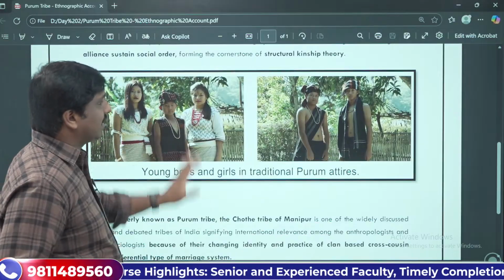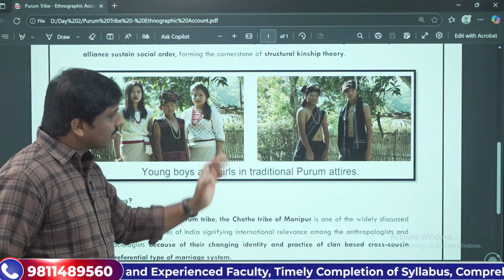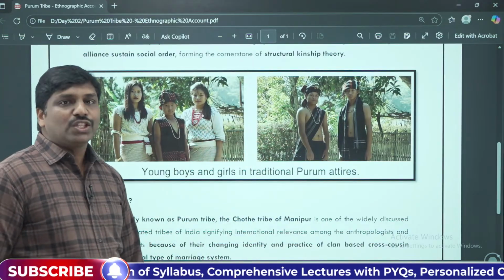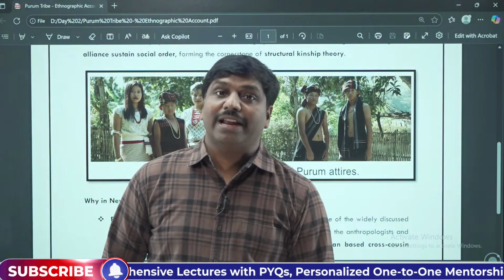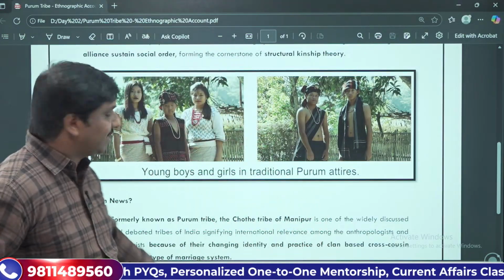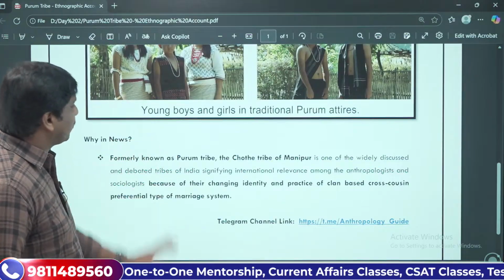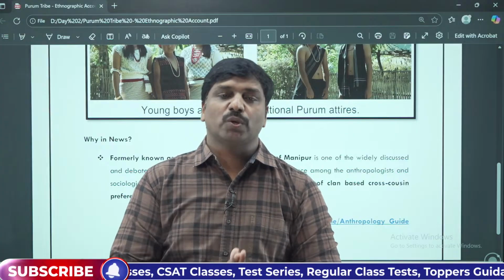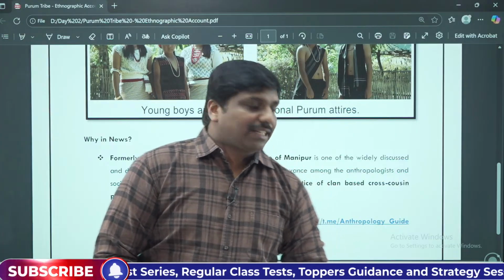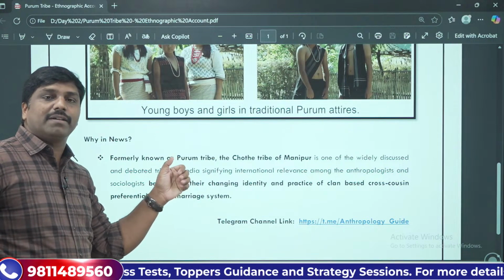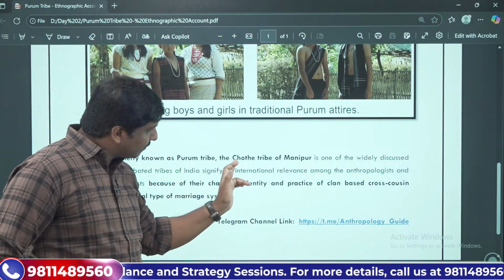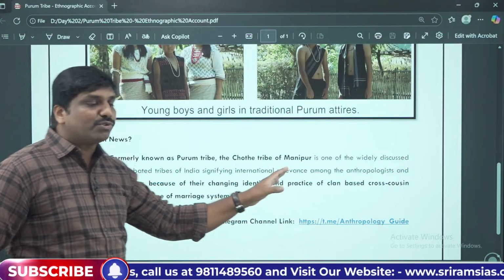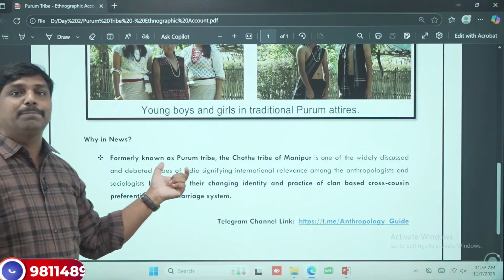These are nothing but the Purum tribes. Young boys and girls in traditional Purum attire. This is how the Purum tribes look. Another important aspect I would like to bring to your notice is why these Purum tribes were in use and why they have been picked in the UPSC question. The Purum tribes are currently known as the Chothe tribes, the Chothe tribes of Manipur. They were formerly known as the Purum tribes.